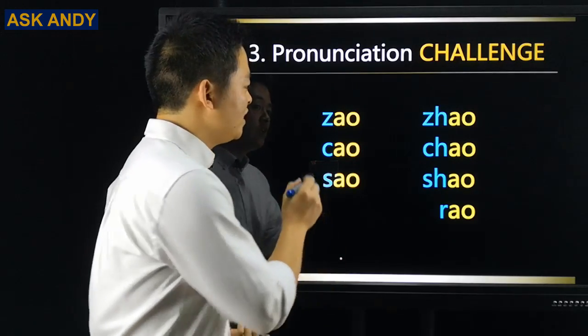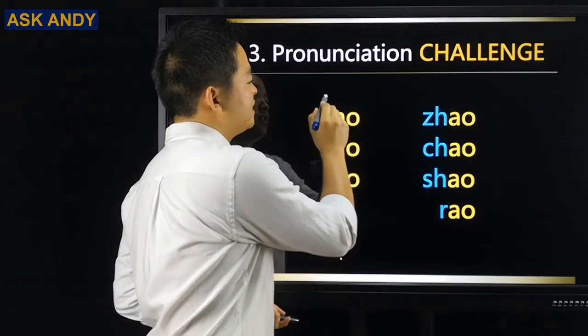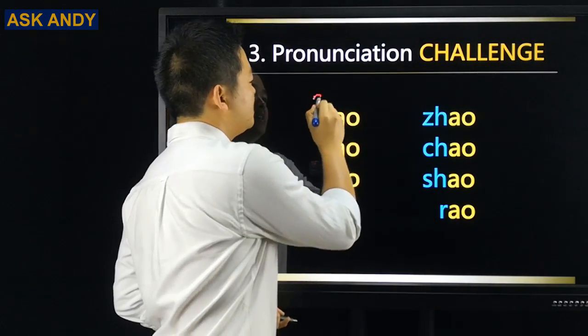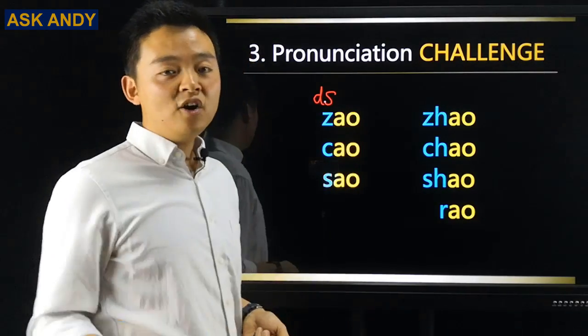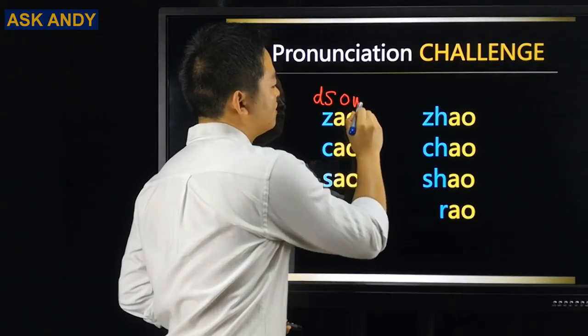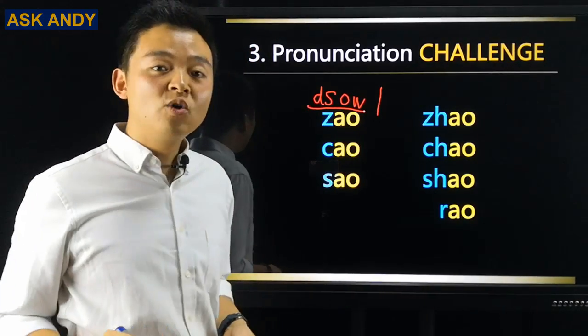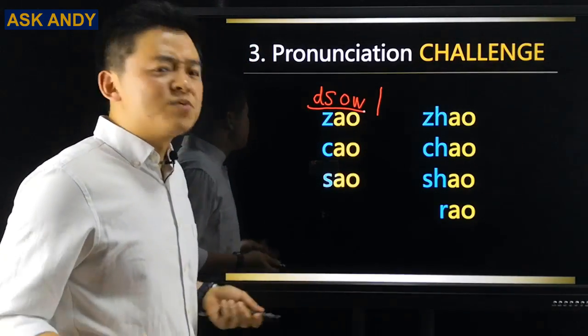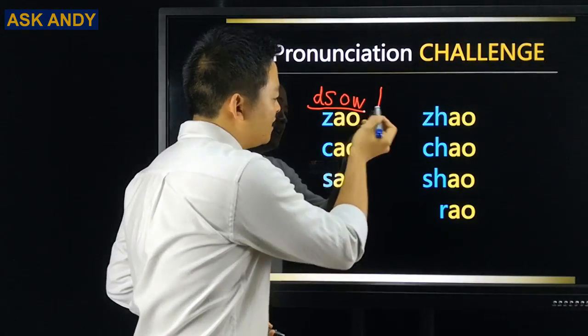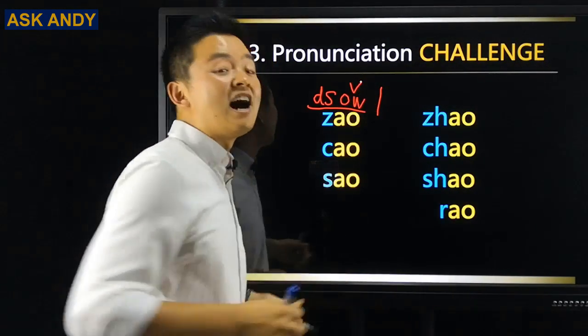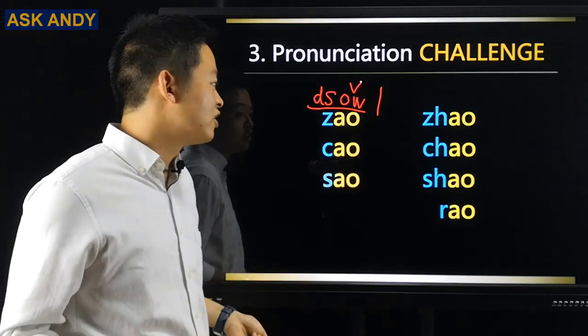So again, what we need, we can do in this way. So for this Z, what we can do, make it into DS. And then AO, we make it into owl. So, but we don't need the L. So piece these two together. Zhao, zhao. Let's make a tone on it. Make it like third tone. So zhao, zhao. Zhao would be early.